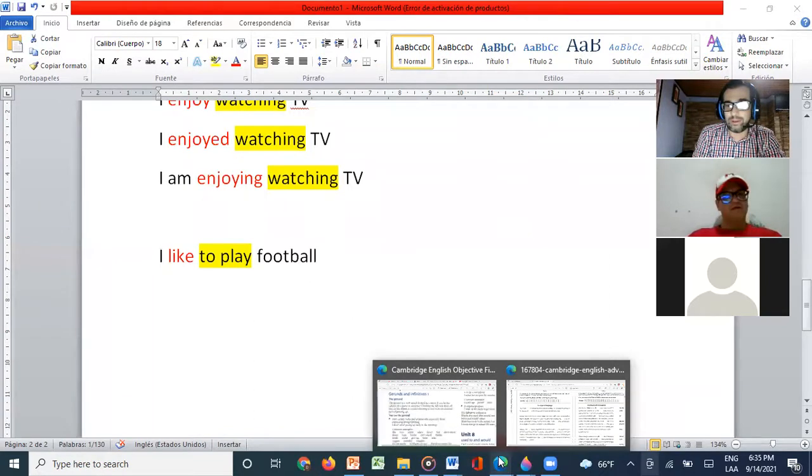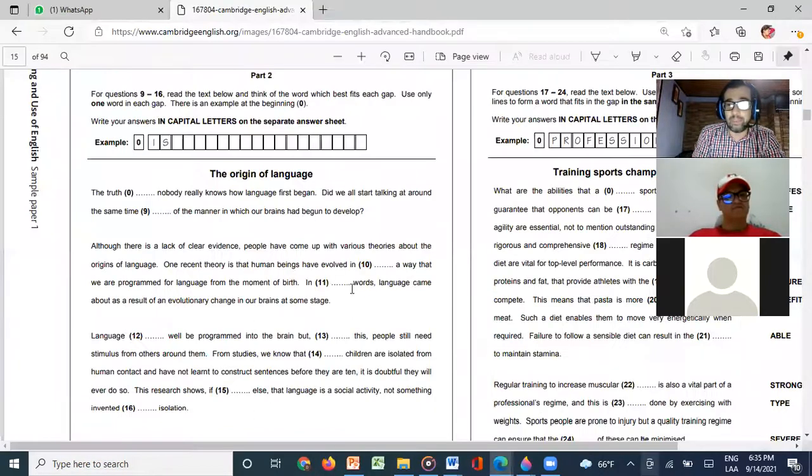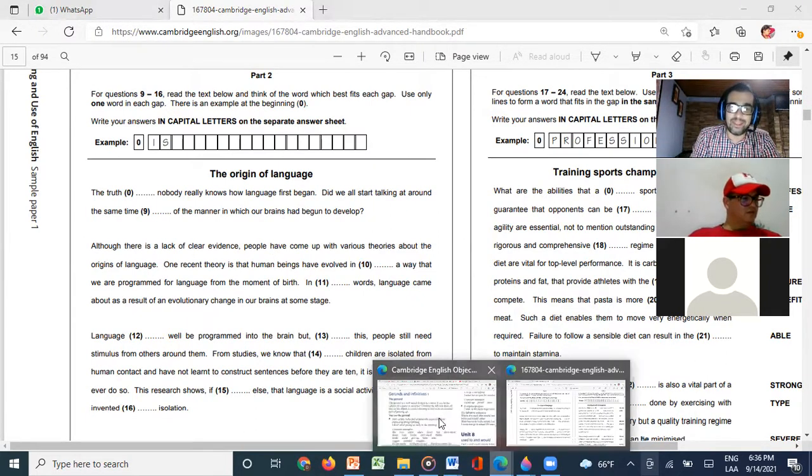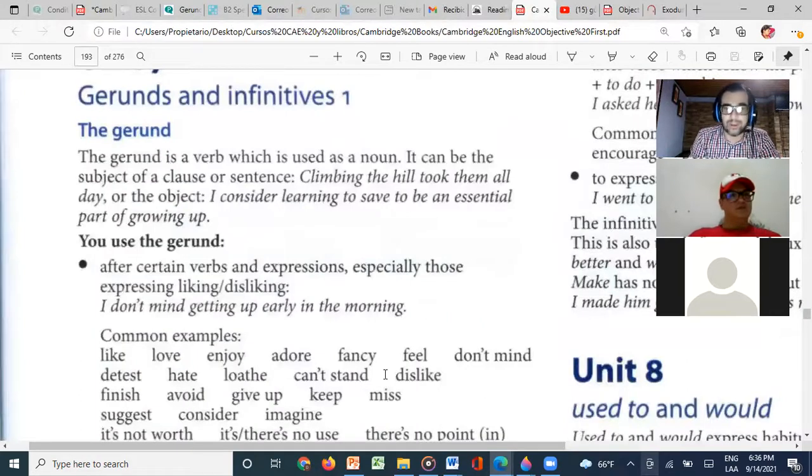Well, today we're going to see the part 2 of the reading and use of English test. But before seeing this in specific, I just want for us to review a little bit of gerunds and infinitives, which is good for us just to review, very quick. And there are some different ways of using gerunds. The first one is that it can be the subject of a clause or a sentence. For example, climbing the hill took them all day. Or the object, I consider learning to be an essential part of growing up.